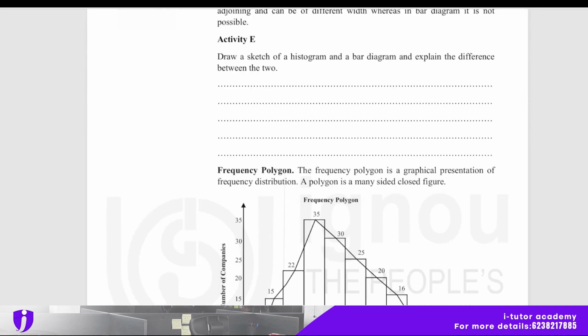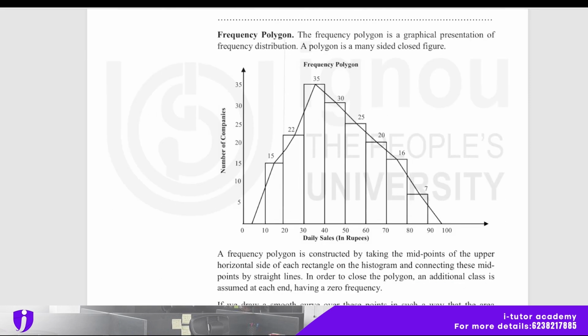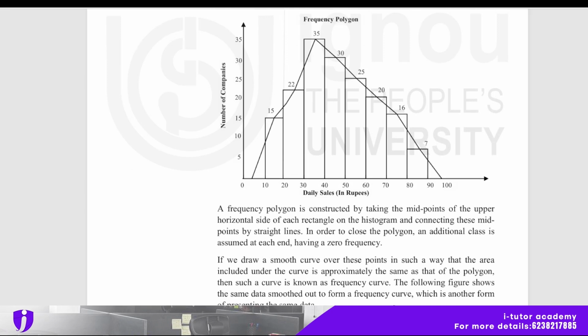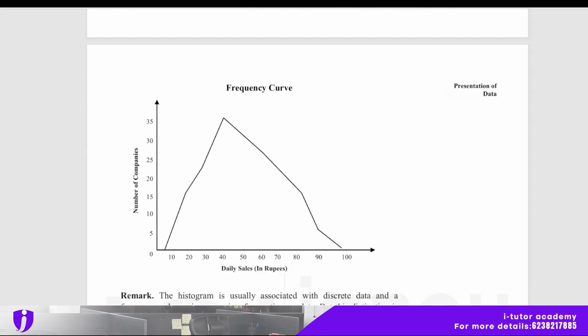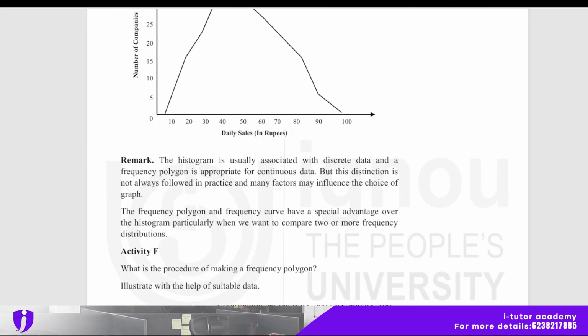Frequency polygon. The frequency polygon is a graphical presentation of frequency distribution. A polygon is a many-sided closed figure, here daily sales, and a frequency polygon is constructed by taking the midpoint of the upper horizontal side of each rectangle on the histogram and connecting these midpoints by straight lines. In order to close the polygon, an additional class is assumed at each end having a zero frequency. And the frequency curve is here. So all are diagram representations, so you just go through it. In case of any doubt, you can contact us.